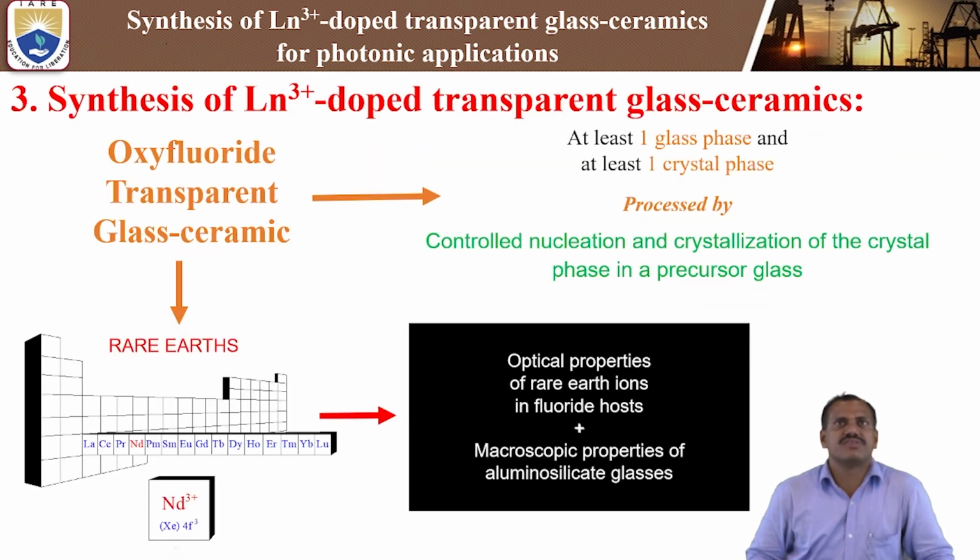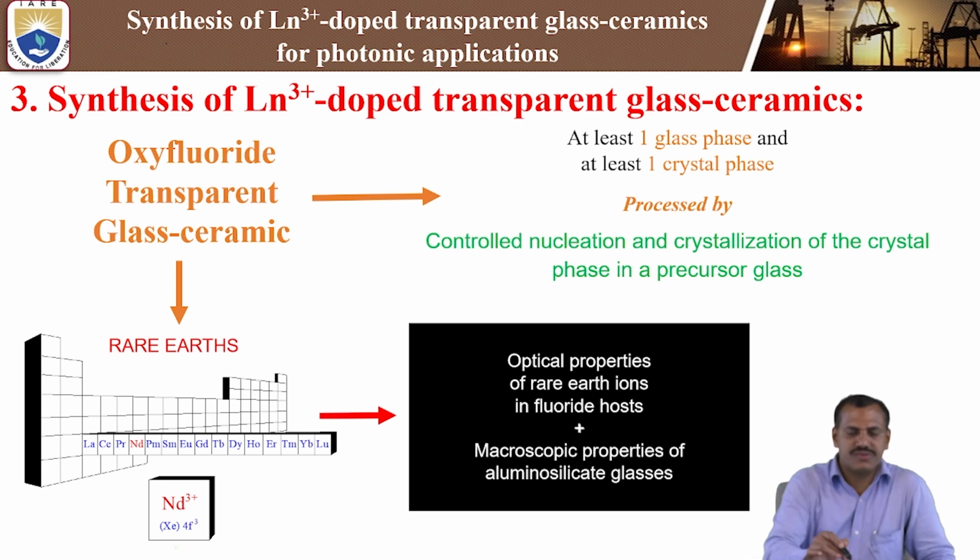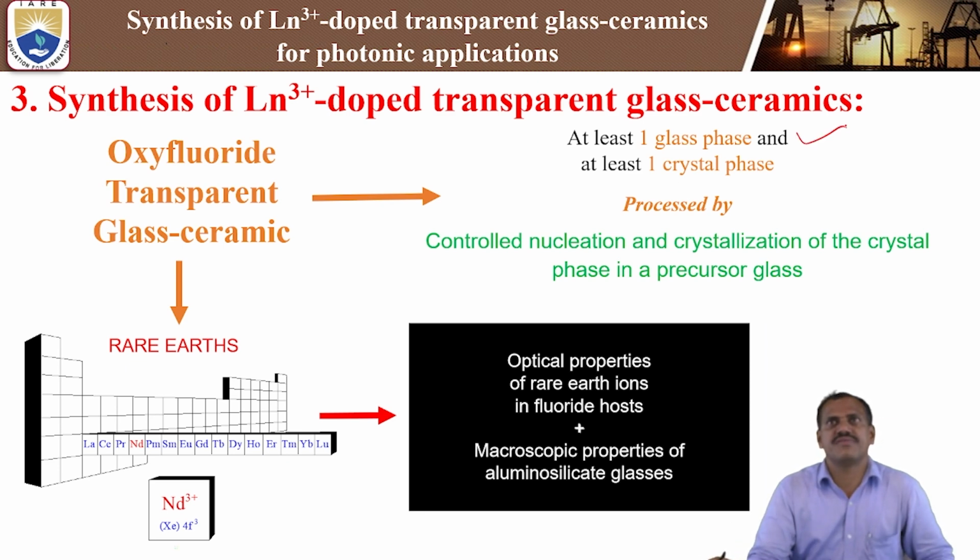See here. Synthesis of lanthanum 3 plus doped transparent glass ceramics. We are using oxyfluoride transparent glass ceramics doped with different rare earth ions. So lanthanides range from lanthanum to lutetium. Here at least one phase should be there for the glass material and one crystal phase should be there. One glass phase and one crystal phase.